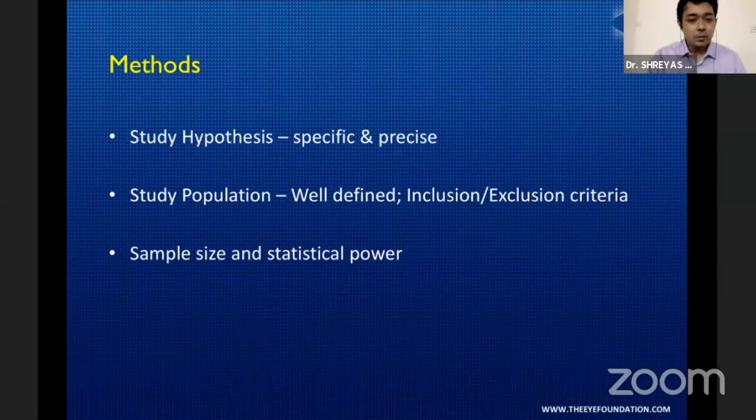The reason I'm bringing this point up is that very often we end up performing a study and then take the results to the statistician and say, please do the statistics for me. It's very important that we involve them right at the inception stage itself, so that right from the construct of your Excel sheet, your sample size, everything is very well done. And then you conduct the study. This way, your results will not be just a random post hoc analysis, but will actually be concomitant to what you're actually trying to study.